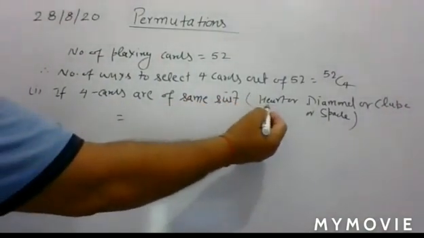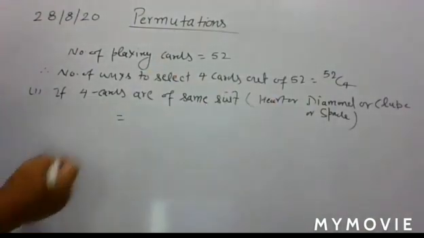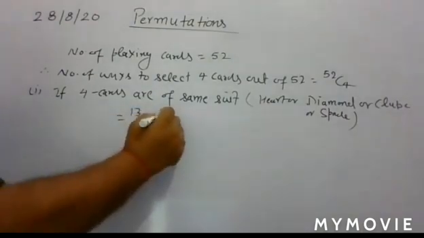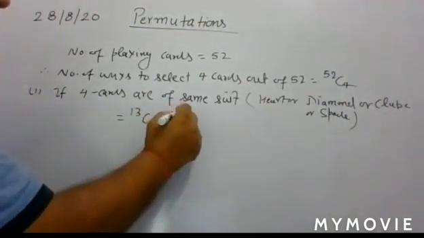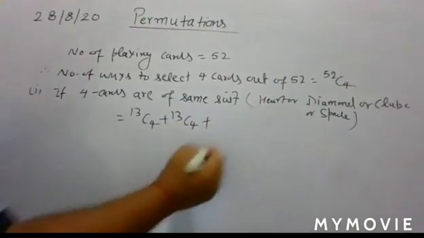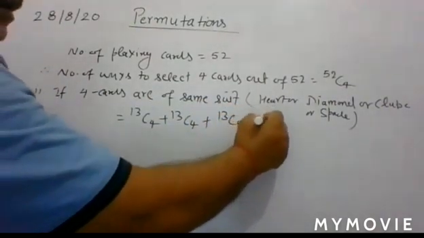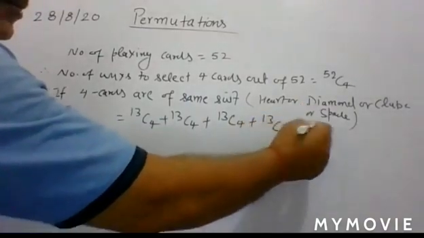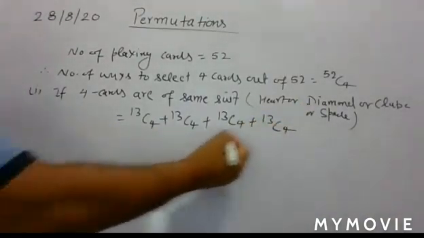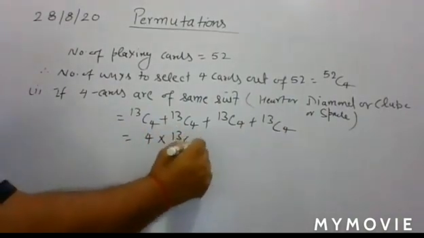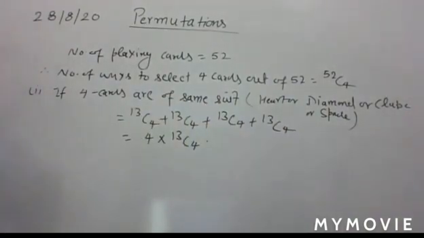If all the 4 cards are of heart, you write 13C4, plus for diamond again 13C4, plus for club 13C4, plus for spade 13C4. So that is 4 times, so you have 4 into 13C4 as your result. That is your total number of ways.